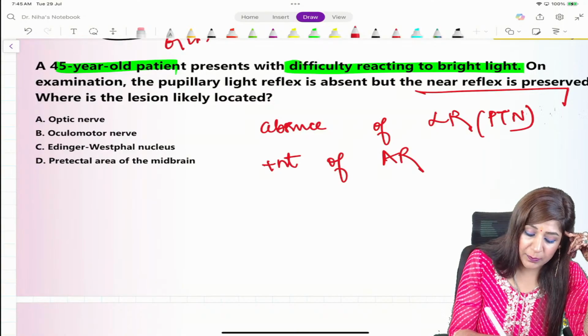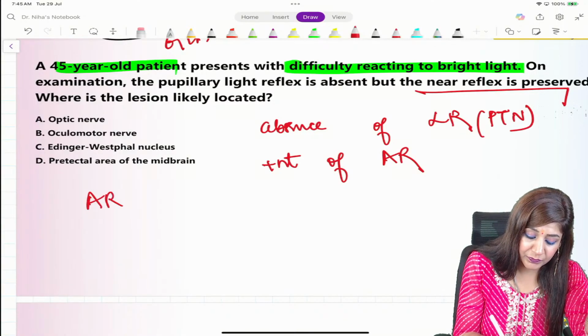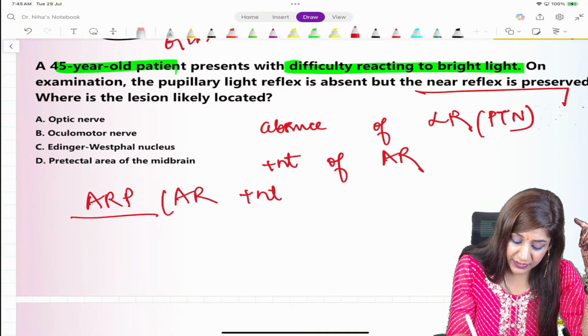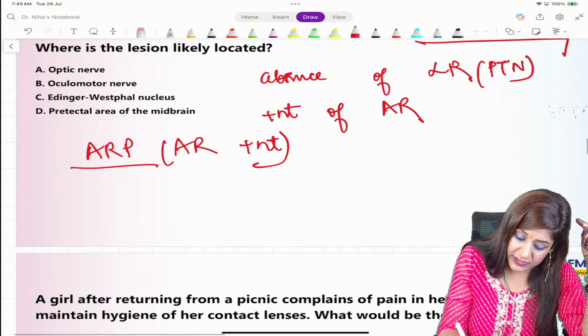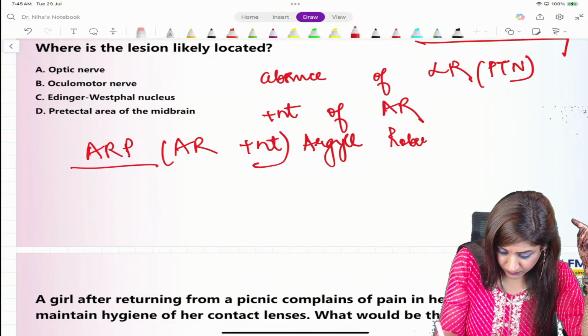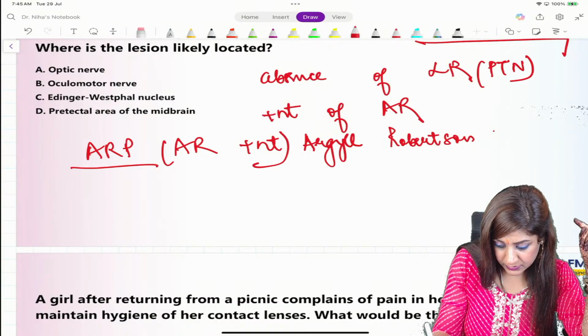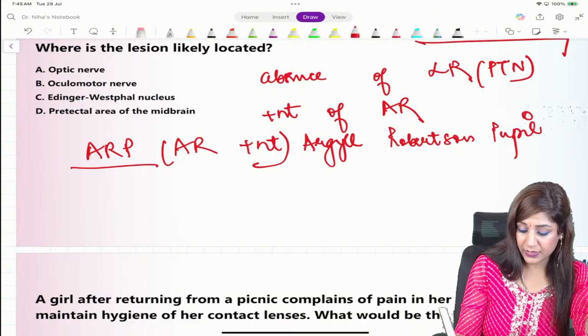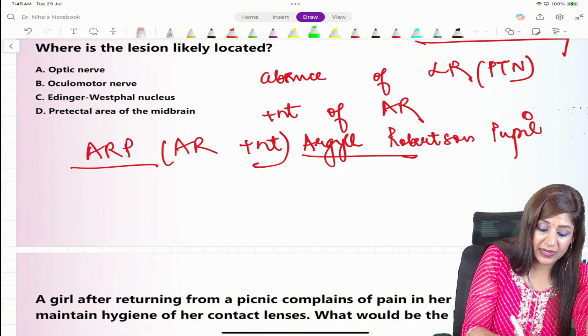So this is typically called ARP, which you can remember as accommodation reflex present, right? It is ARP, also called the Argyll-Robertson pupil.